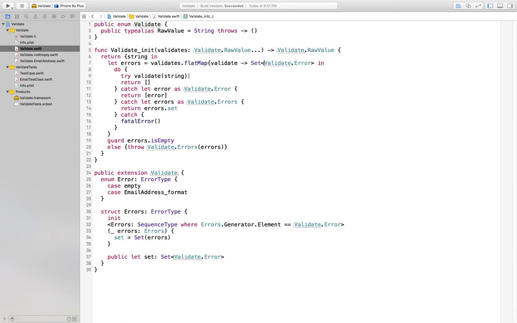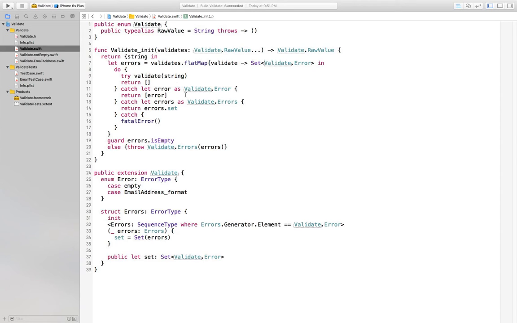We're going to return a function that's going to take a string. It's going to be a validate. So we'll actually make an array of errors because that's what flat map returns. So we'll take all of our validates, and for each one, we'll return a set of errors. If we can actually validate the string, then we'll return an empty set. If they were all empty, then flat map would just take all of them and squish it down to just nothing, and Right. not nil, an empty set in particular.